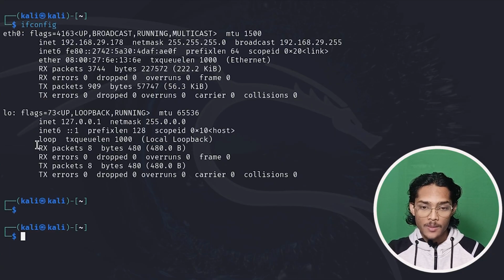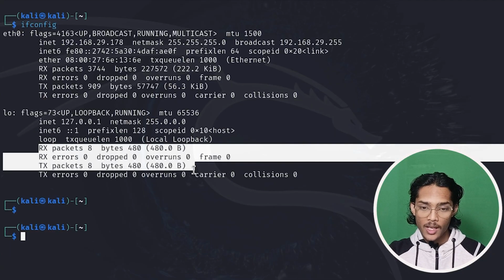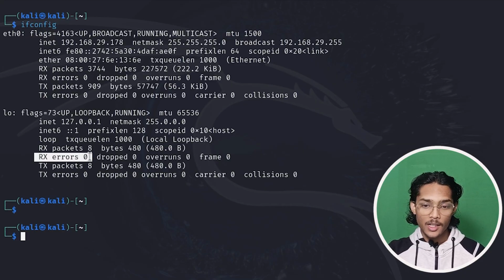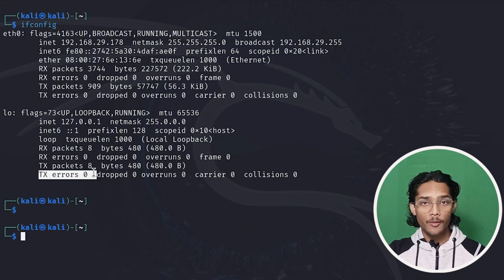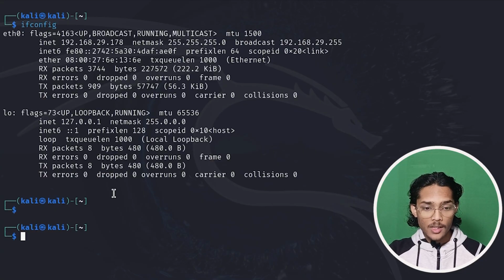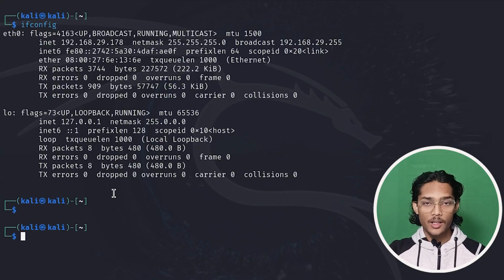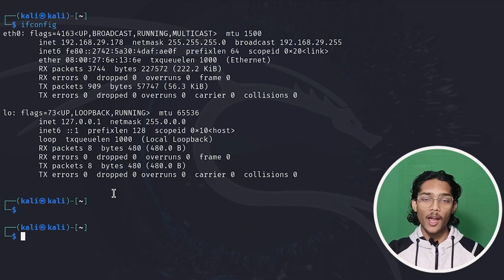And then we have RX packets 8. That means your machine has processed 8 packets internally. We have TX packets 8. That means your machine has sent 8 packets inside your virtual machine. And we again have no errors in RX and TX. That means everything is running fine, and local services and applications are also running fine. So in conclusion, ETH0 is for our external connection, that is the connection with the internet, and LO is the connection with our localhost.